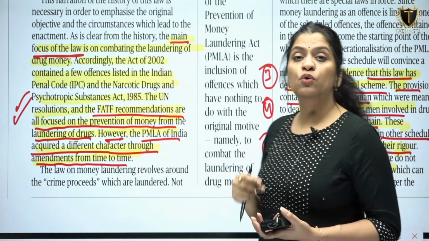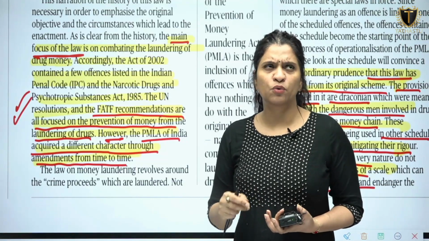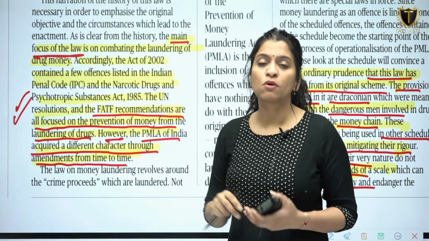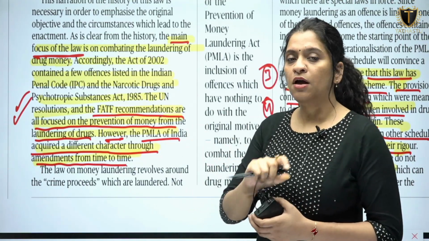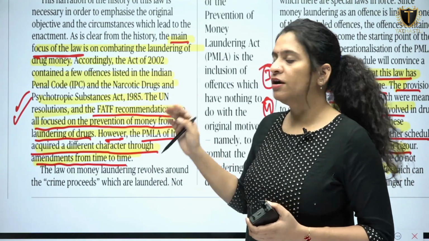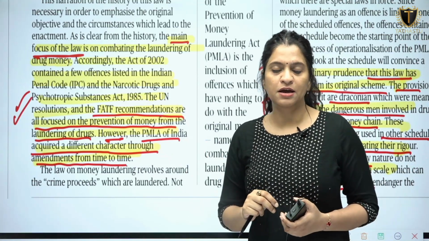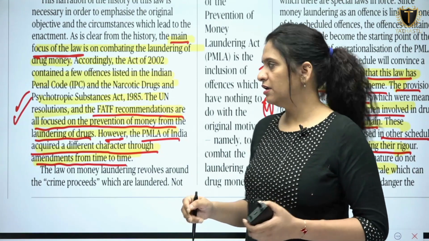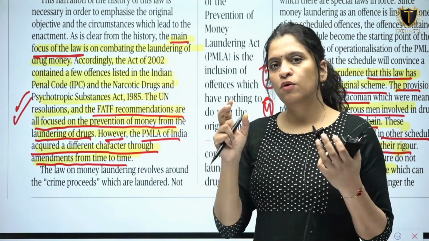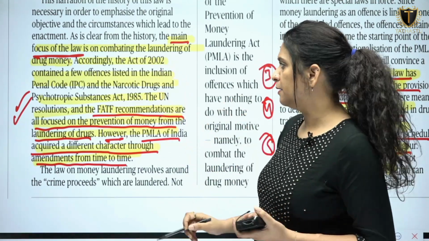All these things, UAPA, unlawful activities, are topics which are interrelated, and you have to read them all together in entirety to understand everything related to black money and generation of black money through international drug trafficking as well. So all these topics you have to understand in an integrated manner.